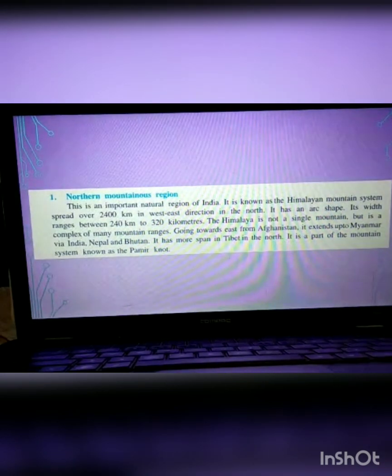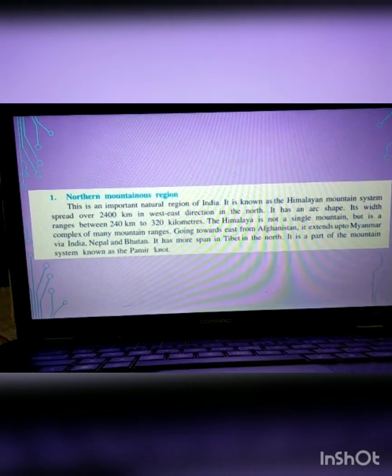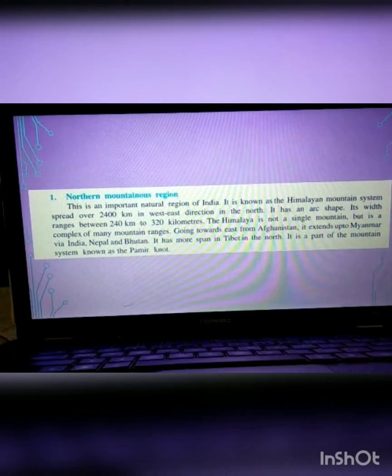The first part is the Northern Mountainous Region. This is an important natural region of India. It is also known as the Himalayan mountain system, which spreads over 2,400 km in the west-east direction in the north. It has an arc shape.